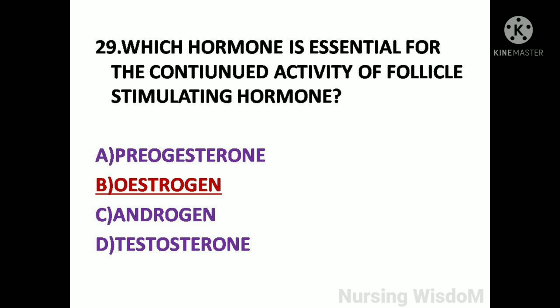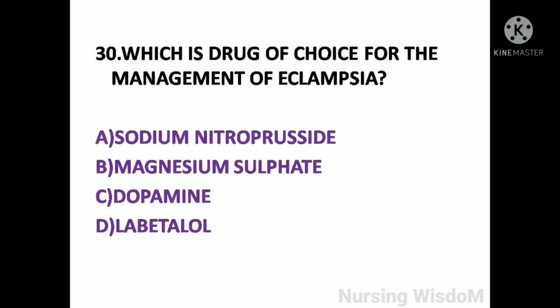Which hormone is essential for the continued activity of follicle stimulating hormone? Option B, estrogen. Next question, which is the drug of choice for the management of eclampsia? Option A, sodium nitroprusside. Option B, magnesium sulfate. Option C, dopamine. Option D, labetalol.